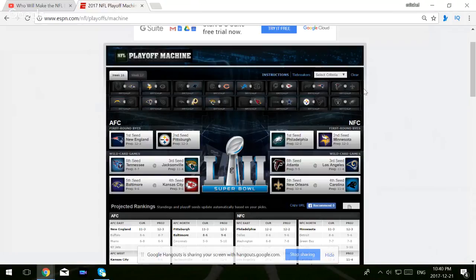Atlanta at New Orleans. This is a game that earlier in the season, Atlanta took. Very close game. This could go either way. That being said, I'm going with the team that fell short the first time. I think the Saints are going to win this game. They're at home. I really like what they've been doing offensively.